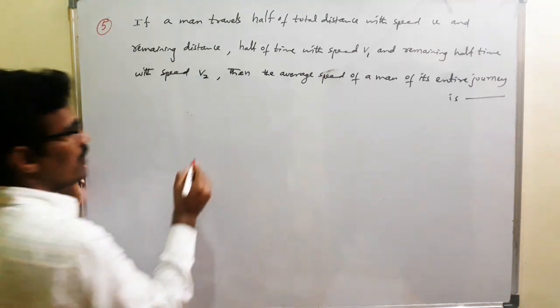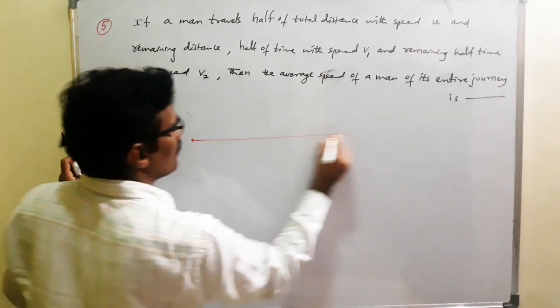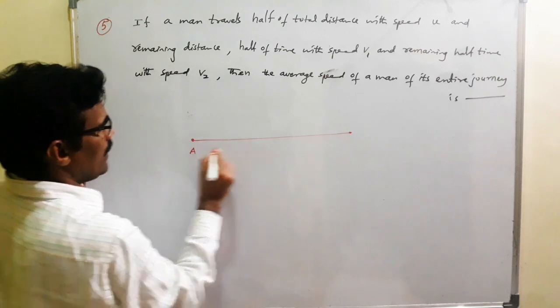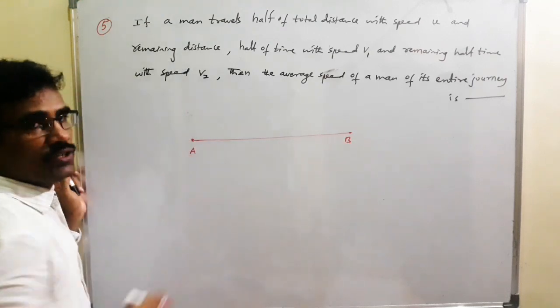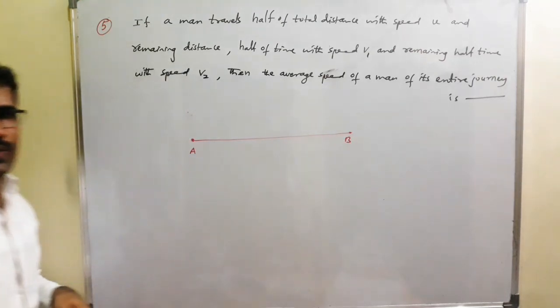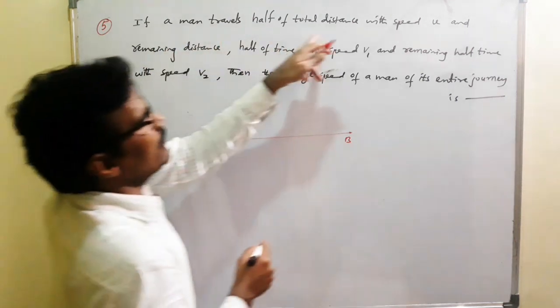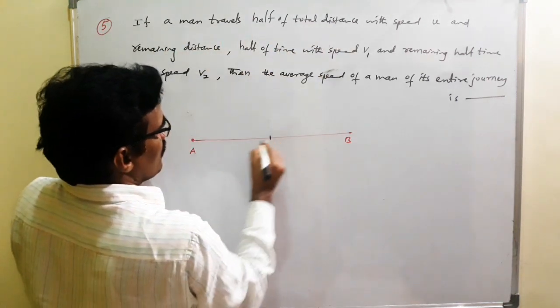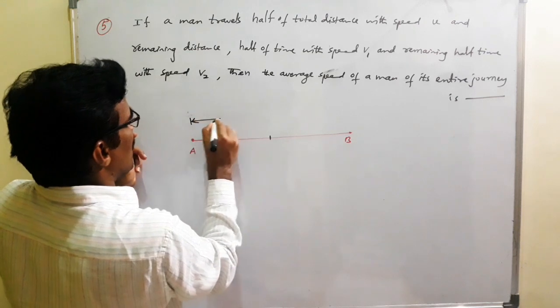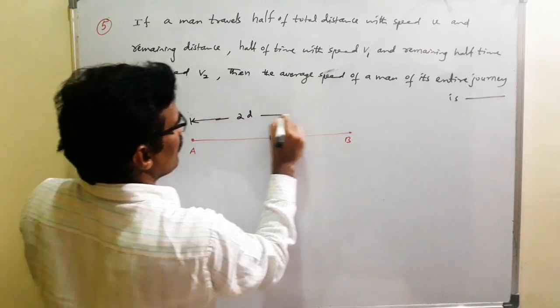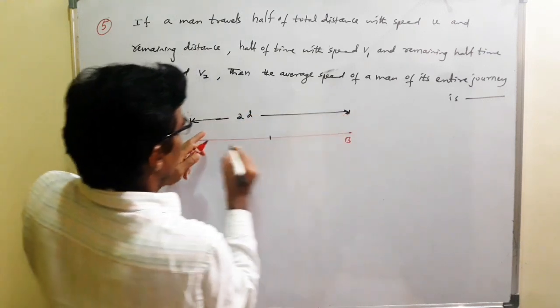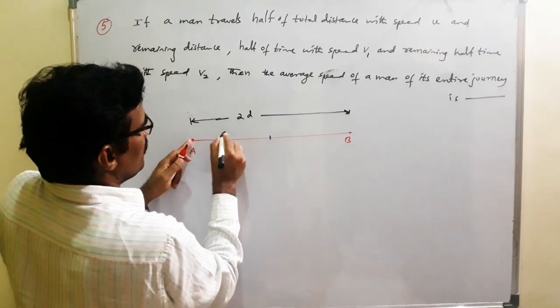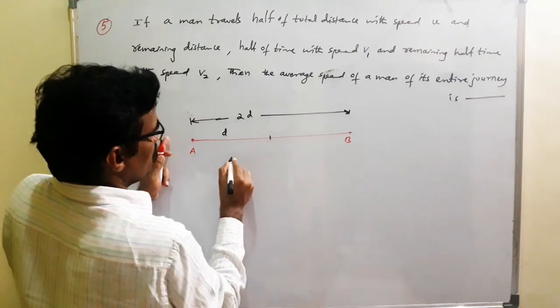Sir, what is the meaning of this one, sir? Listen carefully. A, B. What is A? Initial position. B is final position. Half distance with speed u. Suppose here total distance traveled is 2d. Half distance means AD, with speed u.